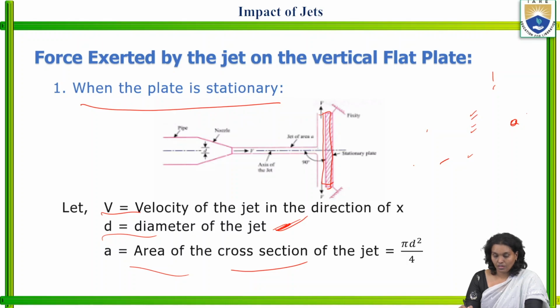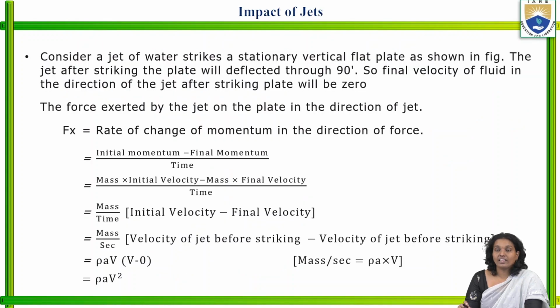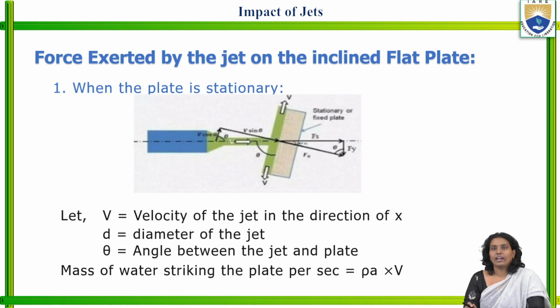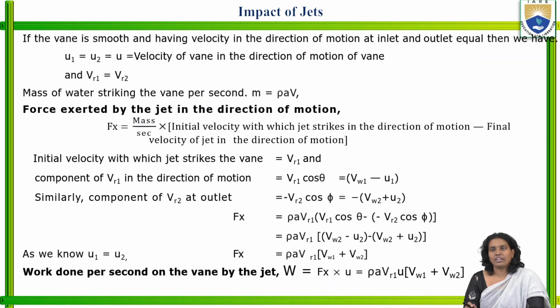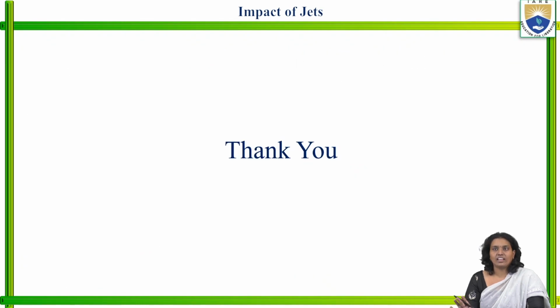Now consider a jet of water striking a stationary vertical flat plate, as shown in the figure. In the next class, we will understand the force exerted by the jet of water and complete all the parameters in this.